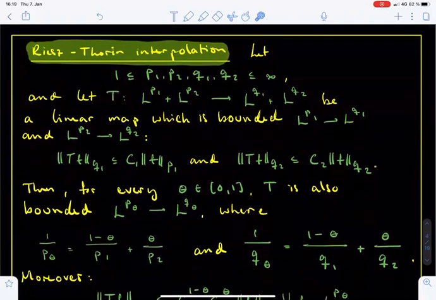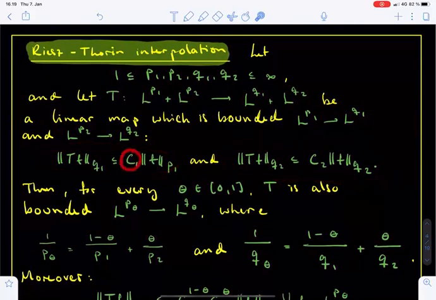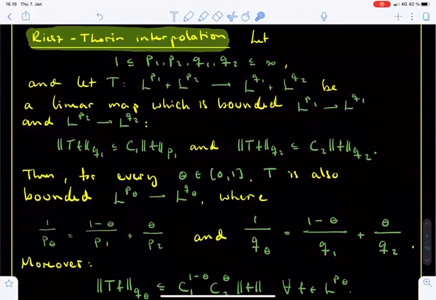Then assume that the map T is bounded from both L^p1 to L^q1 and from L^p2 to L^q2 with constants C1 and C2. Then the conclusion of the theorem is that T is also bounded between all possible intermediate spaces.